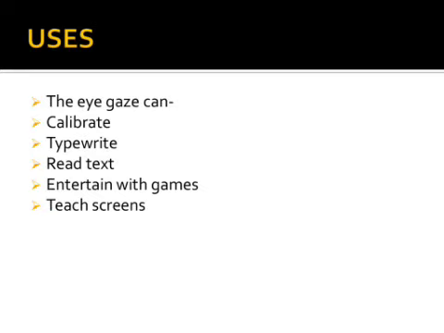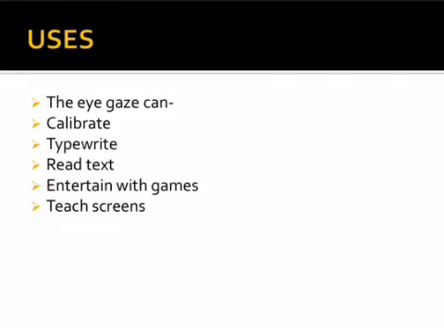Here are the uses of eye gaze communication system. The eye gaze can calibrate, that is adjust to a new user in about 15 seconds. Second one is type write, that is type with one or four keyboards, then print or speak. Then comes read text. Here we can turn pages on the computer screen by looking at up or down. Then comes entertain with games, where we can play games.